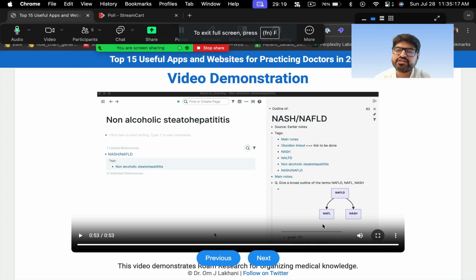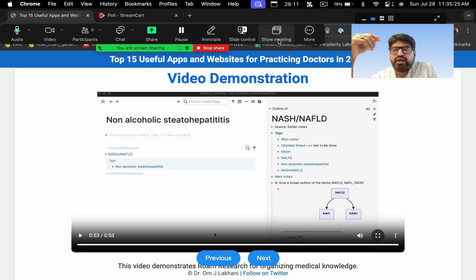So whenever I'm doing research, whenever I'm reading anything, whenever I find something relevant to any topic, I open that topic and I save the notes over there. So whenever, let's say, I have to give a presentation on MFLD, or on some topic, then I can easily find all the notes on that topic, and then continue from there by adding more details here, right? So that's the whole idea.